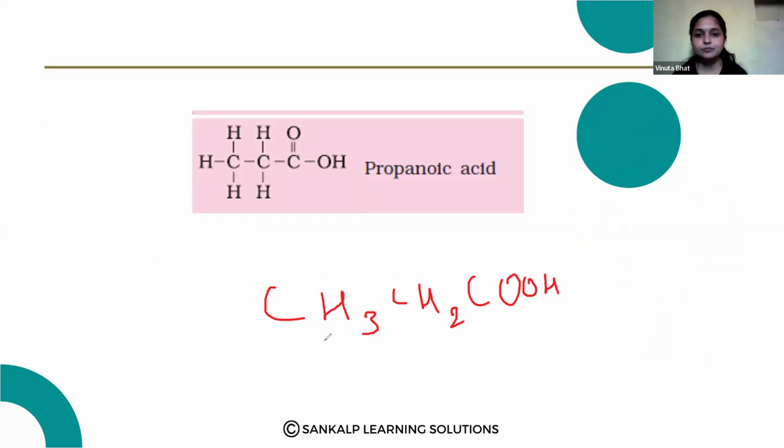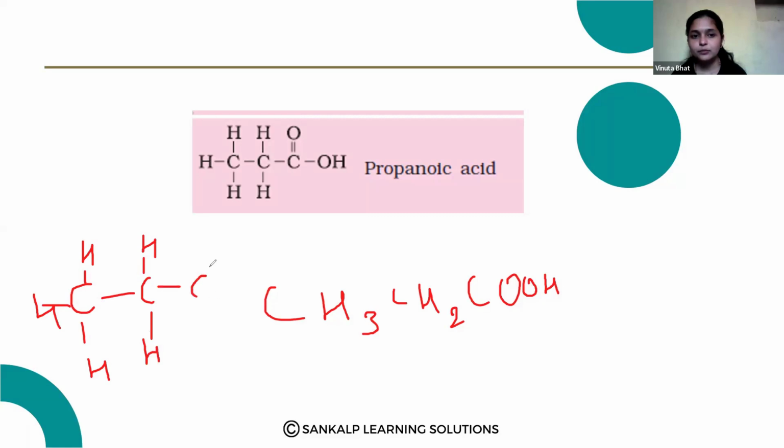Propanoic acid, CH3, CH2, COOH. So the structure is, the first carbon atom having H3, 1, 2, 3, and second carbon atom H, H, and here third carbon atom, double bond O, OH.